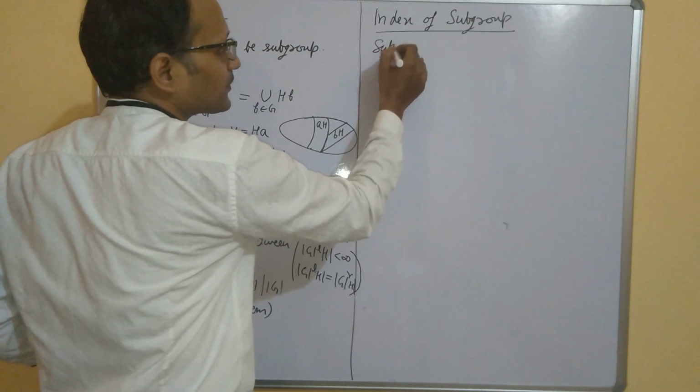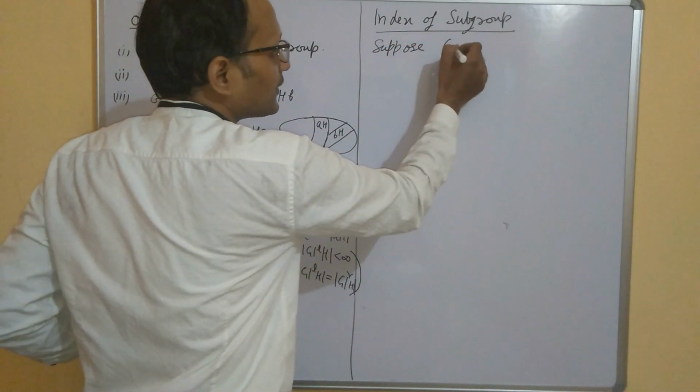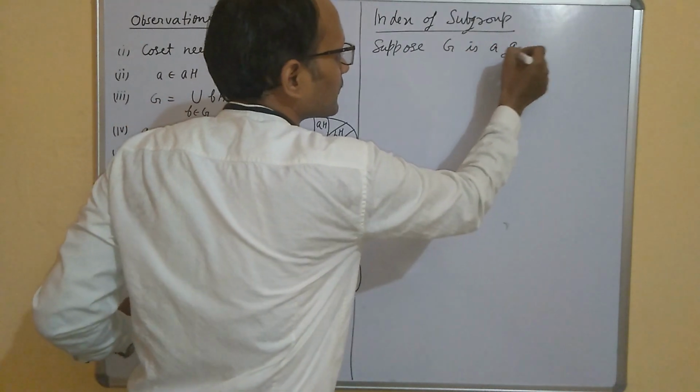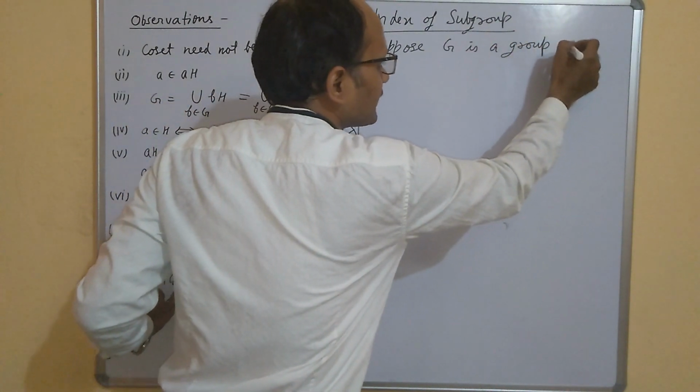Suppose G is a group and H is its subgroup.